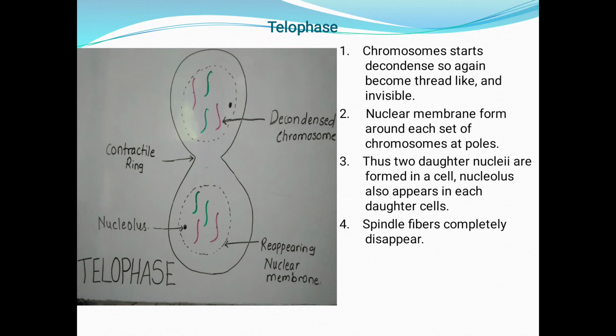The nuclear membrane forms around each set of chromosomes at the poles. Thus, two daughter nuclei are formed in a cell. The nucleolus also reappears in each daughter nucleus. Spindle fibers completely disappear. That means in one cell two nuclei are present in the telophase. If you see, this phase appears exactly inverse or reverse of the prophase.